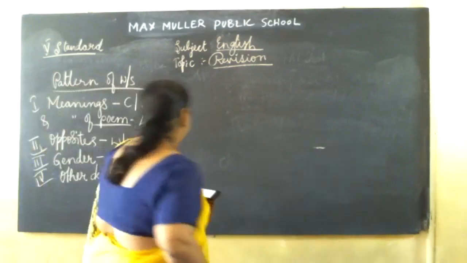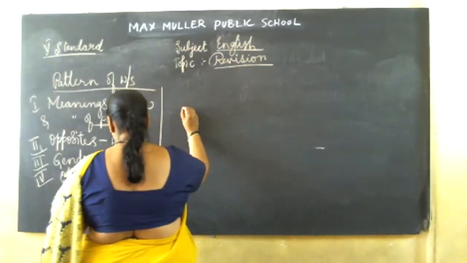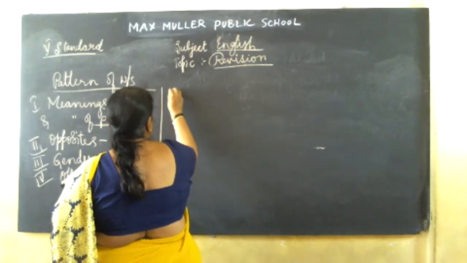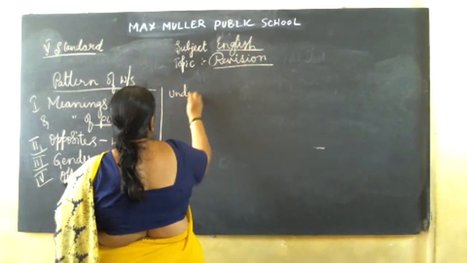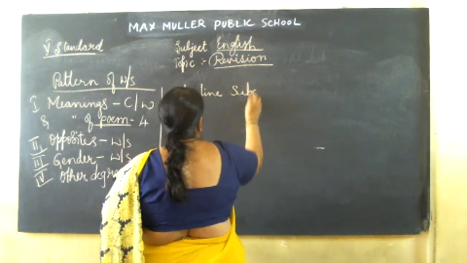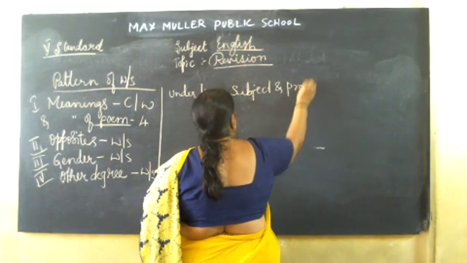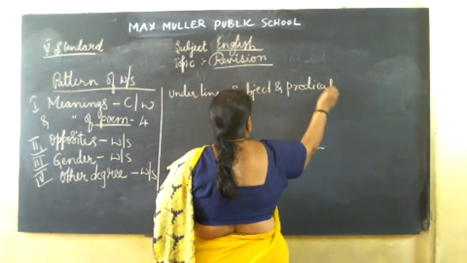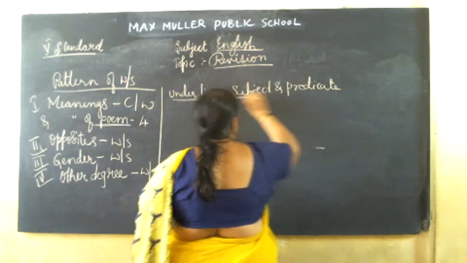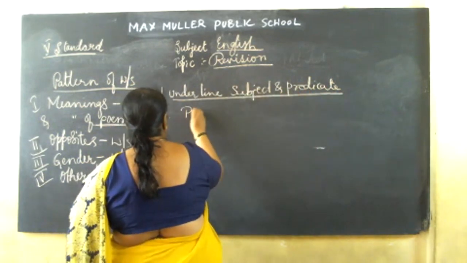Okay. So next will be underline the subject and predicate. Underline the subject and predicate, then poem.